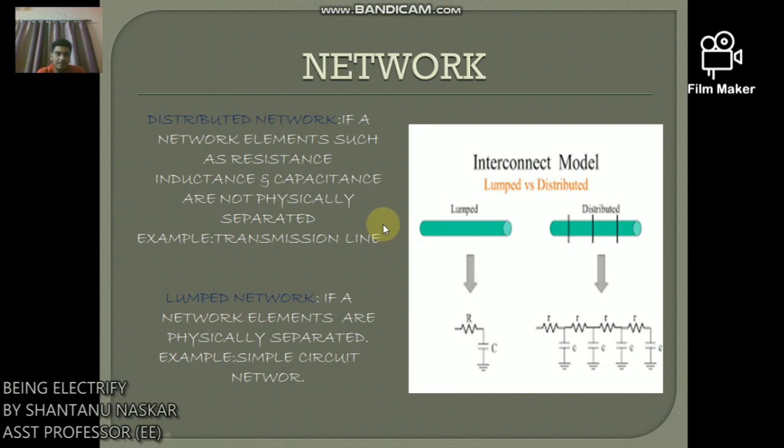Now the distributed network and lumped network. What is distributed network? If network elements such as resistance, inductance and capacitance are not physically separated, that is called distributed network, like our transmission line. So look here, this is the distributed network which are not physically separated from each other. Okay. Now what is lumped network? If network elements are physically separated, it is called lumped network. Example is our simple circuit network. Now this is the lumped network. Okay.